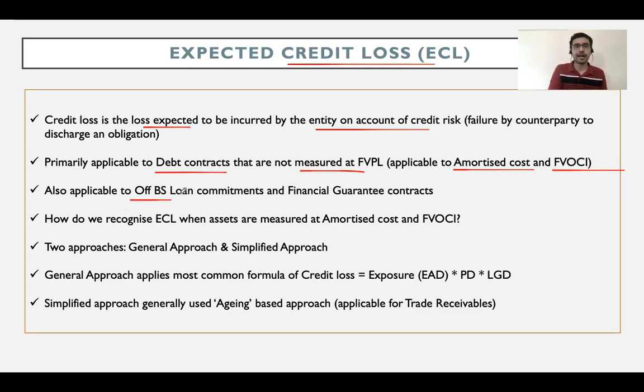In case of off balance sheet, what I'm trying to emphasize is I have not even given you the loan. We have only entered into a contract where I'm saying that you can come and take a loan anytime in the next 1 year. Even on such contracts, without the loan getting disbursed, right on day one, I will be recognizing ECL. How are we going to calculate ECL and why are we recognizing ECL? We'll slowly build upon that as we move forward.